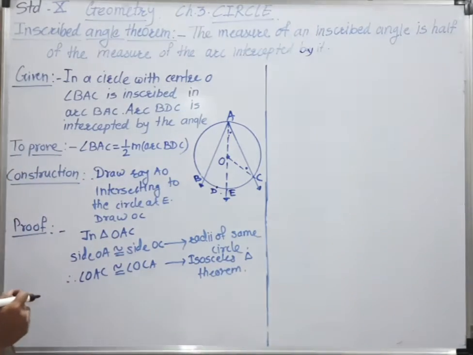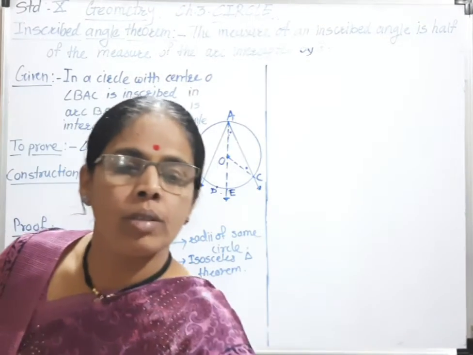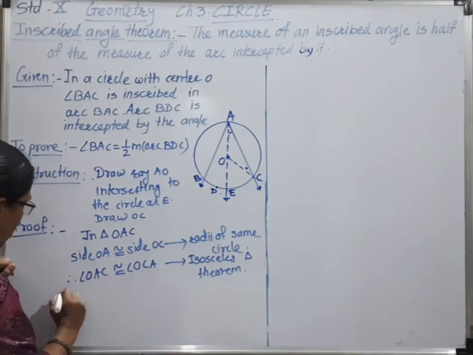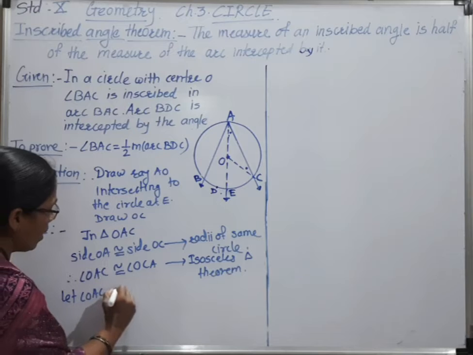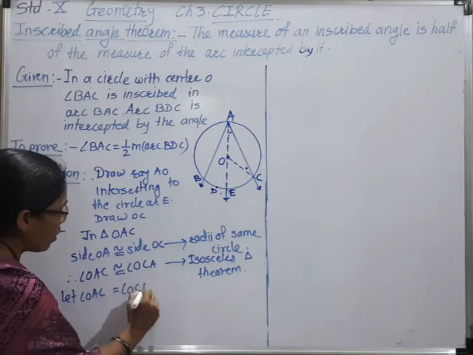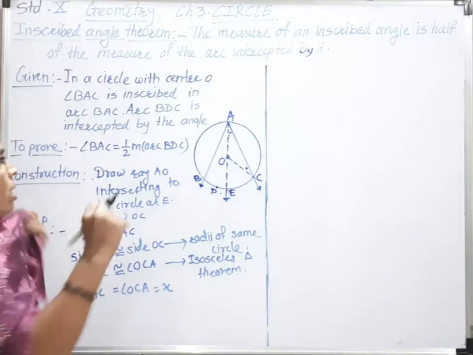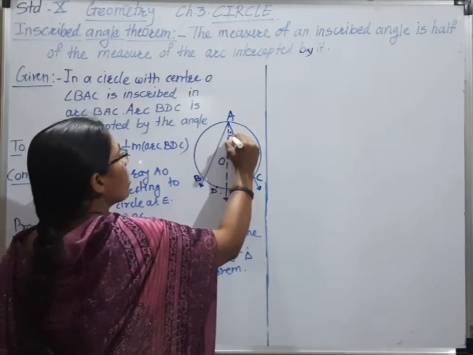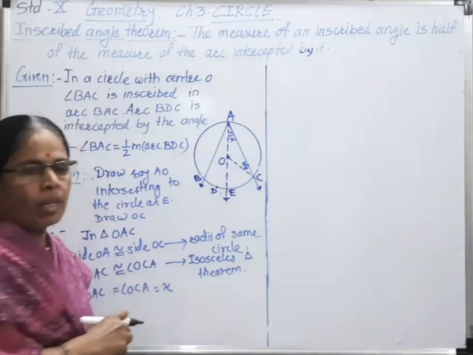Now let angle OAC, which is equal to angle OCA, be equal to x. We have to consider this angle and this angle, which are equal. We consider the measure of this angle is x and the measure of this angle is x only.